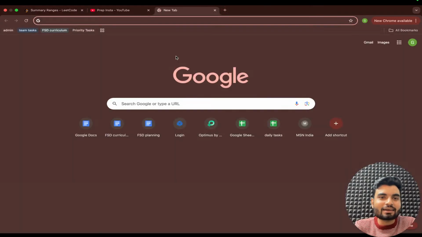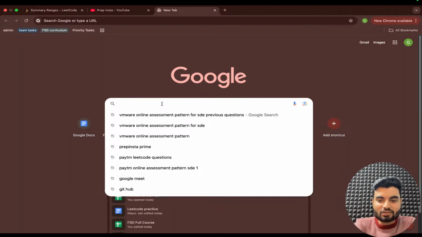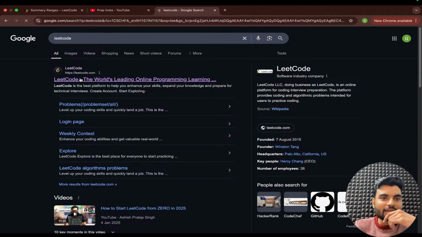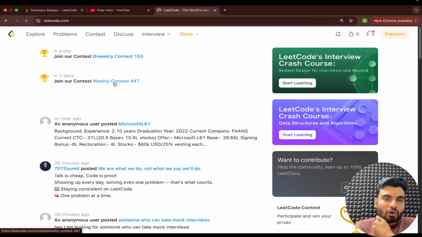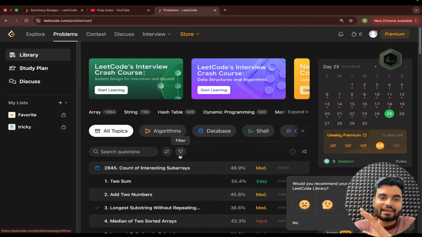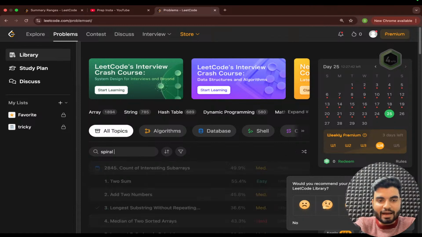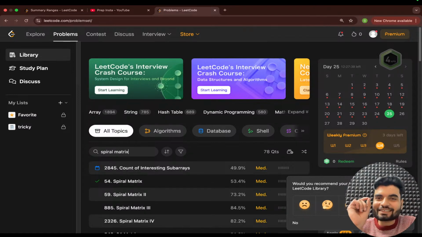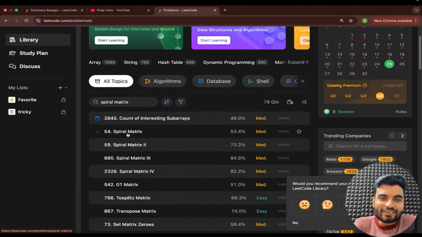I'll go back here and search for the LeetCode. I guess the problem statement was spiral matrix, right? In that problem, everything was completely correct. I was reading correctly, but I was not noticing that I hadn't written one particular word, and I was thinking, why is this happening?